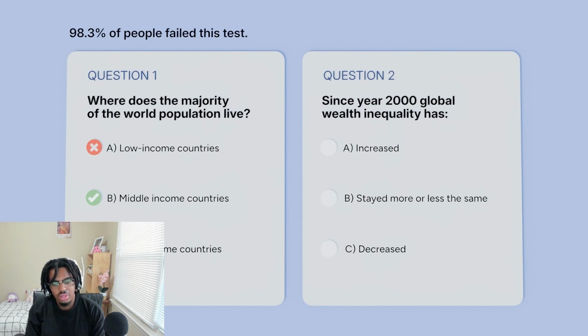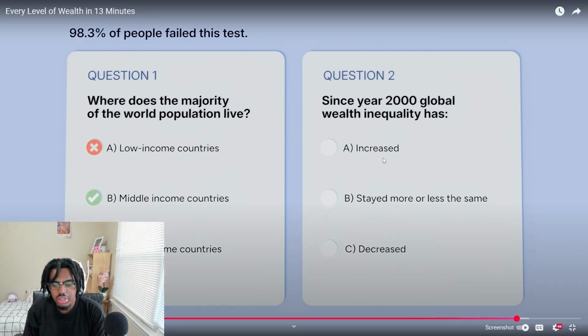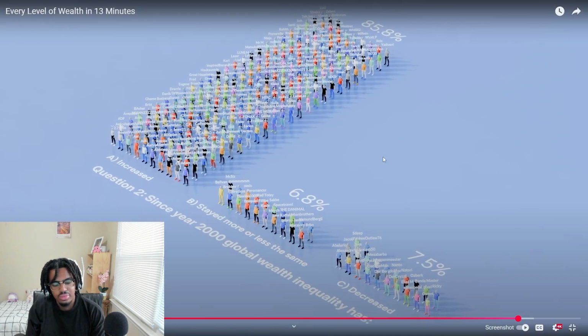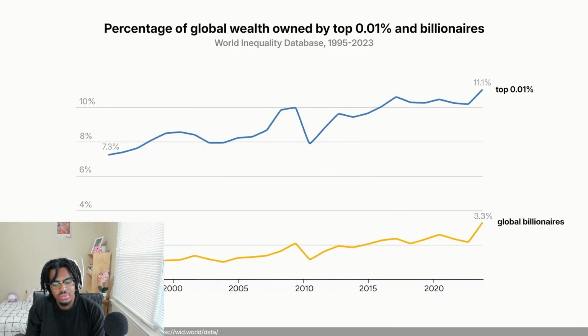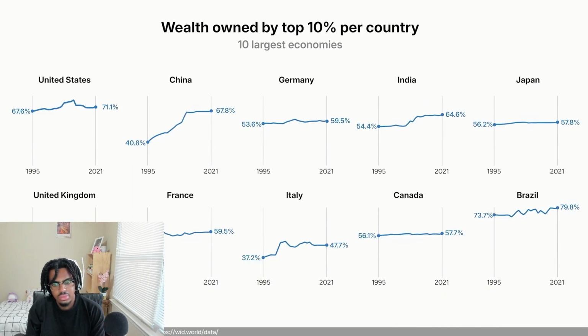Has global inequality gone up? This is obvious, since 2000? It's A, come on now. Most of my audience said yes, and that makes sense. We've seen the rise of billionaires in the top 0.01% and increasing inequality within countries.